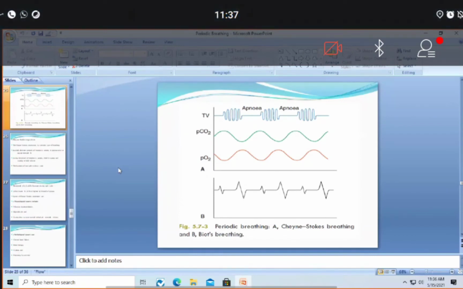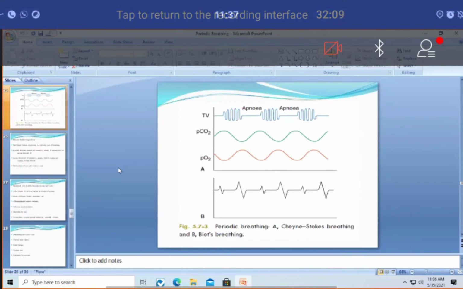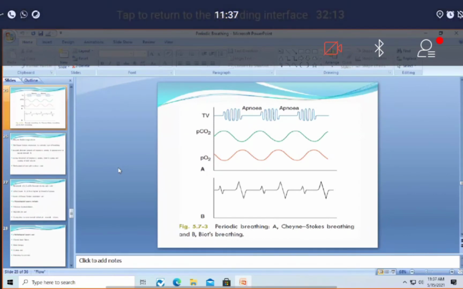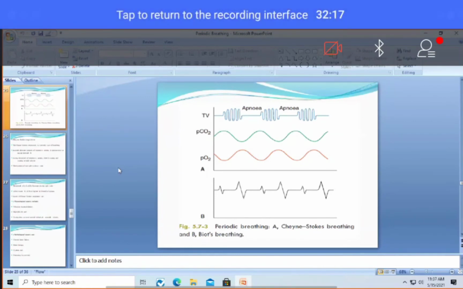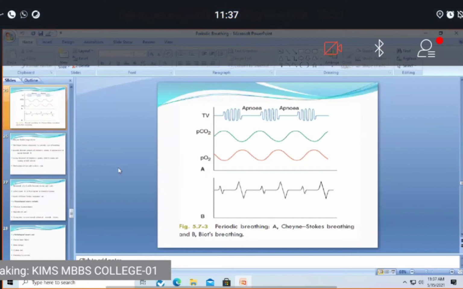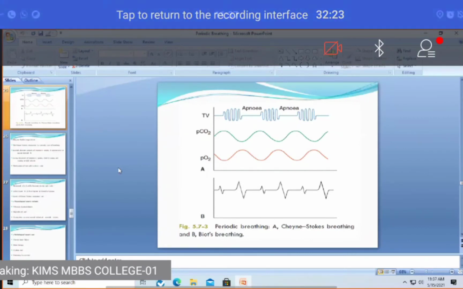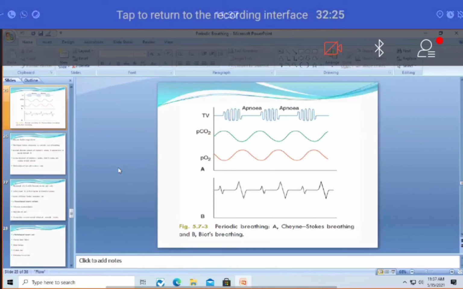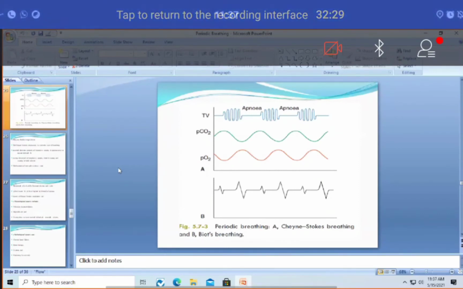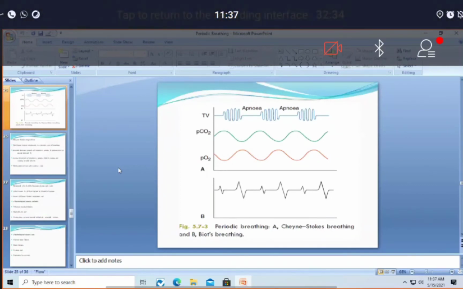So whenever there are alternate cycles of respiratory activity with apnea, that is the first point. The second point is regular intervals: for some duration there is apnea, followed by some duration of respiratory activity. Again, identical duration of apnea and respiratory activity at regular intervals. That is the second point.